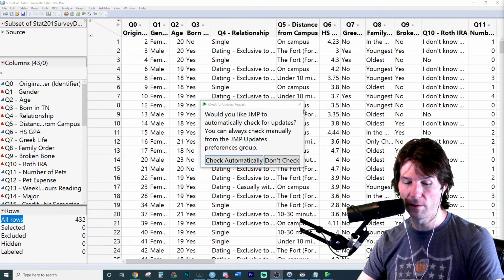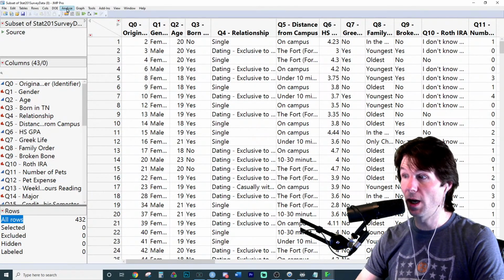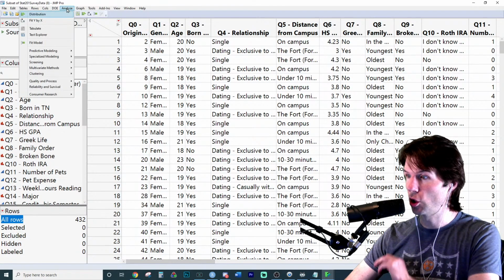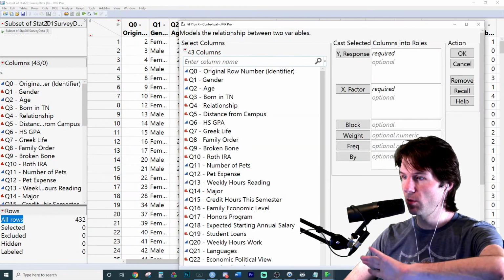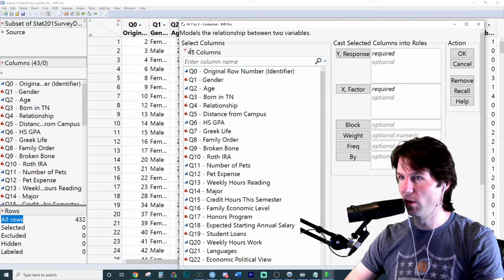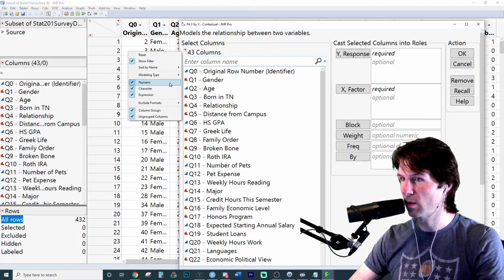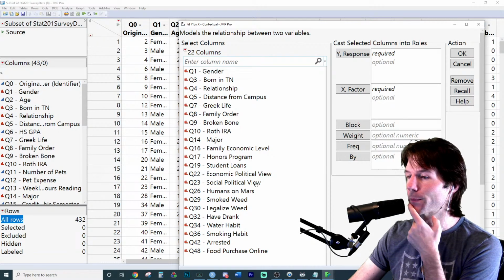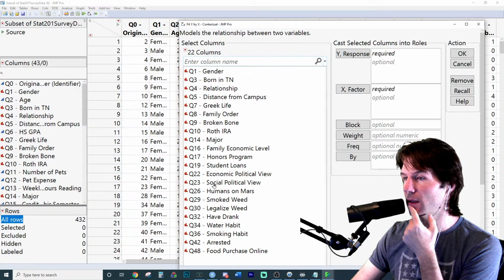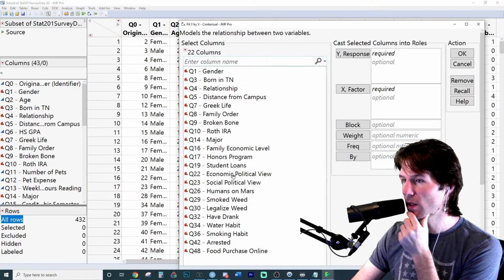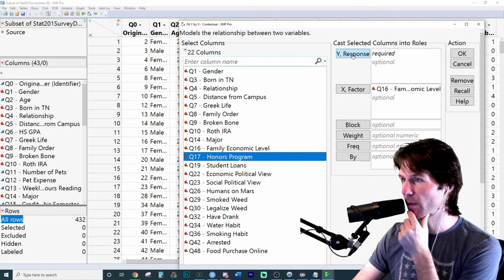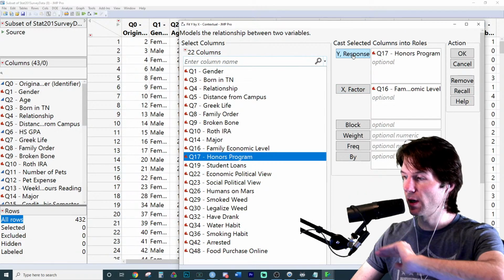With the 2 categorical variables, we can go here, and we're not doing the assignment. I'm doing something similar, so don't do what I'm doing, or you'll lose points. We want to look here at 2 categorical variables, so I'm going to remove the numeric, and let's look at somebody's family economic level and if they're in the honors program. Once again, these are not the variables you're doing.